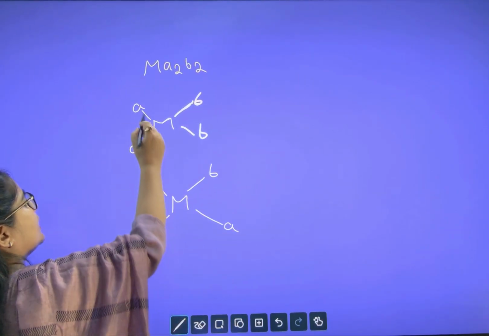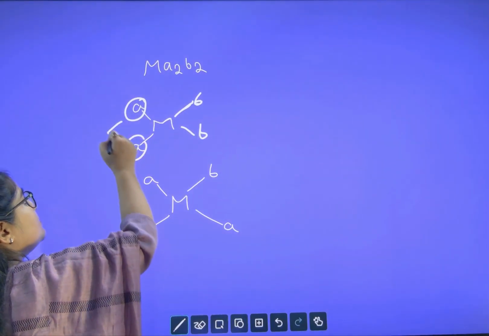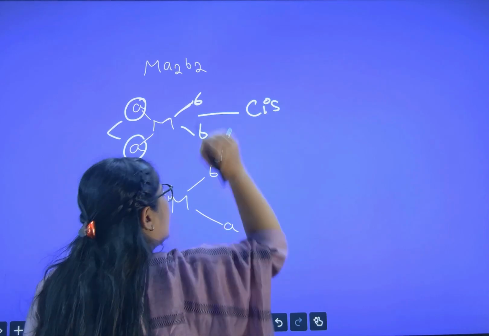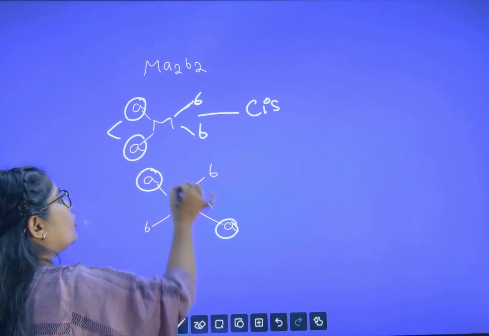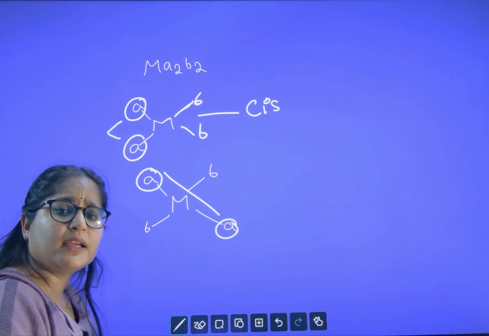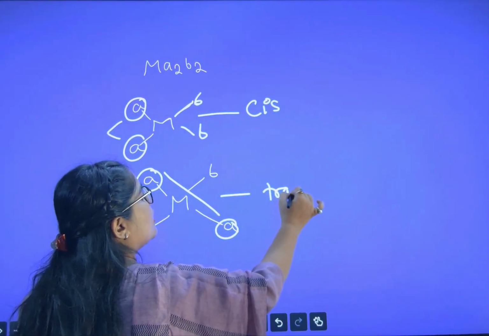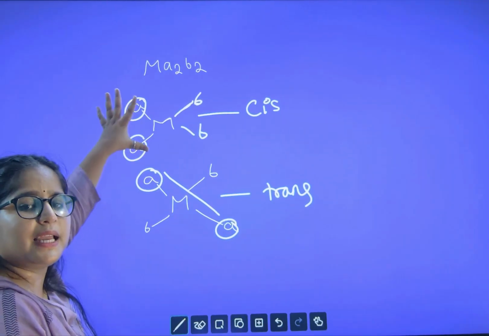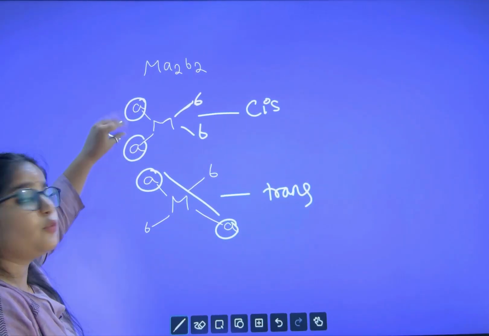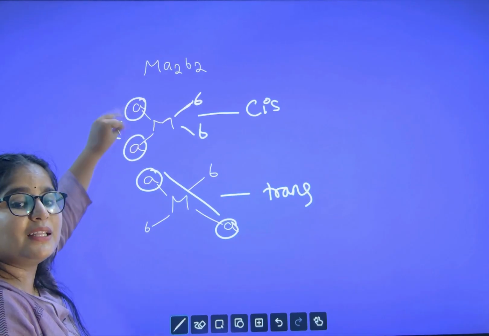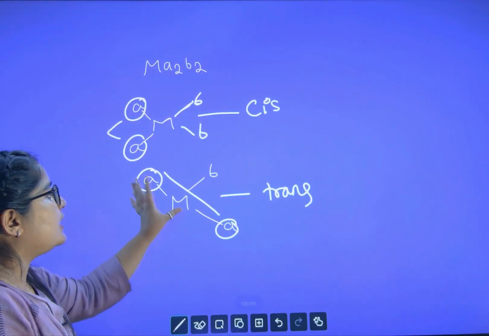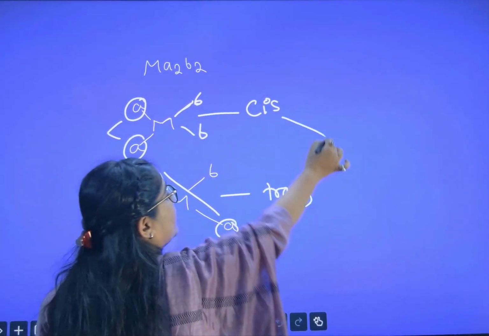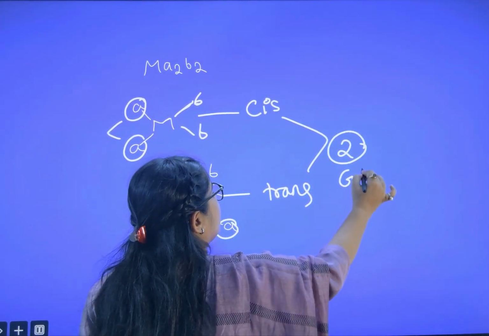Now you see, in the first case A and A are on the same side. Same side means it is the cis isomer. And here the same ligand is on the opposite side, 180 degrees, which means it is trans. Are you able to understand? Same ligand on the adjacent side, 90 degrees, is cis, like togetherness. Trans is like oppositeness. So A2B2 will show GI, and 2 GI are possible.